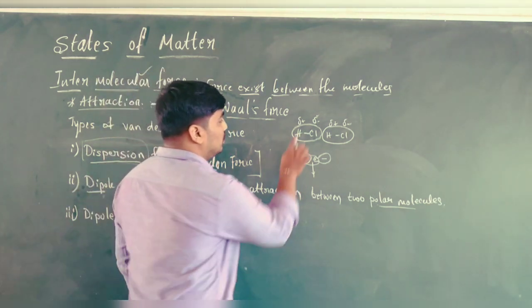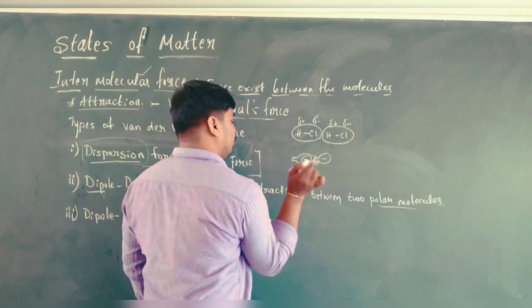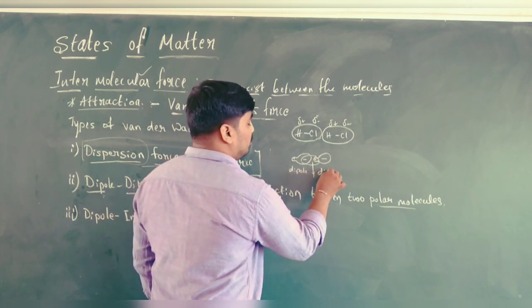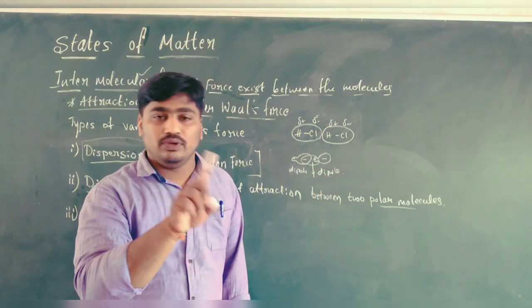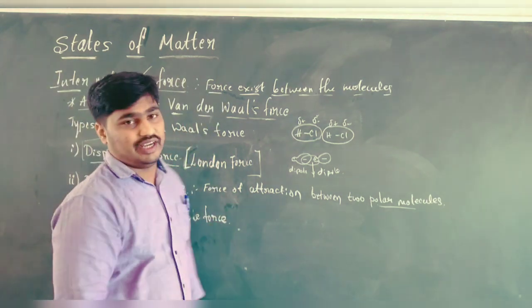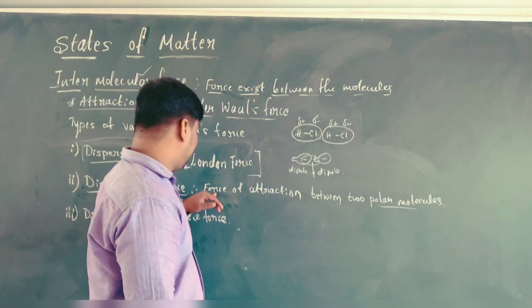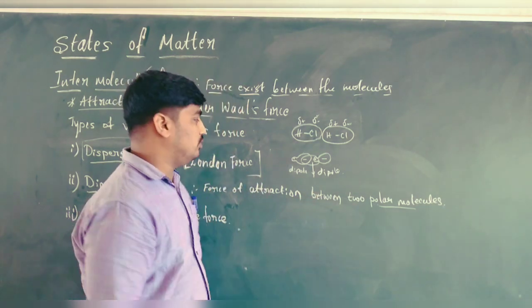Why is it dipole? There are two poles. It is a dipole molecule. The interaction between two dipole molecules is called the dipole force or dipole interaction. So in definition, force of attraction between two polar molecules is known as dipole interaction.